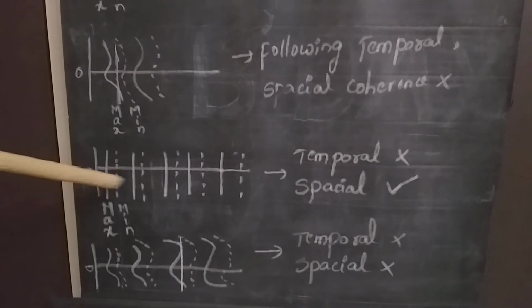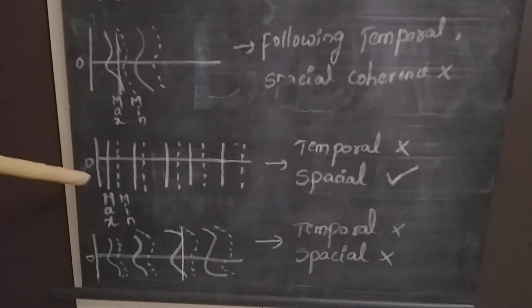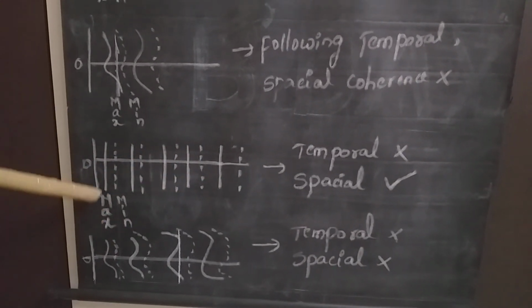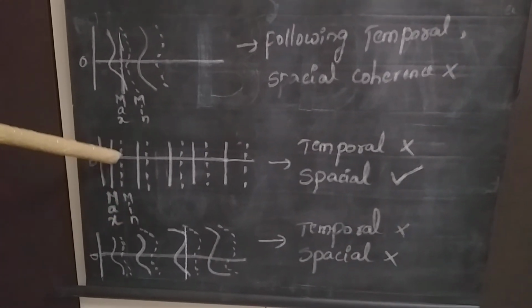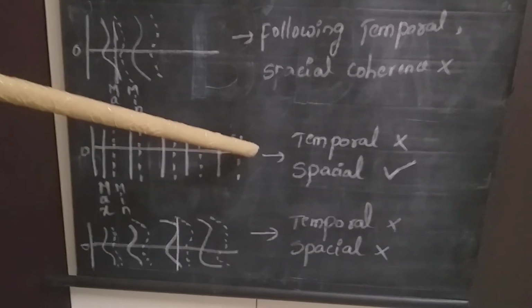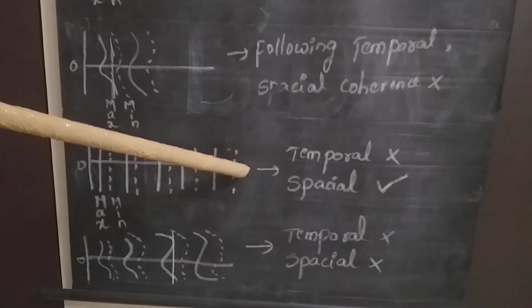Next, third one. This is the third wave representation. Here also, if you look into the diagram, the maximas are represented with continuous lines and minimas are represented with dotted lines. To understand the property of temporal coherence, again consider one endpoint here.